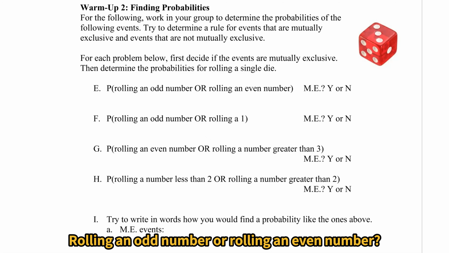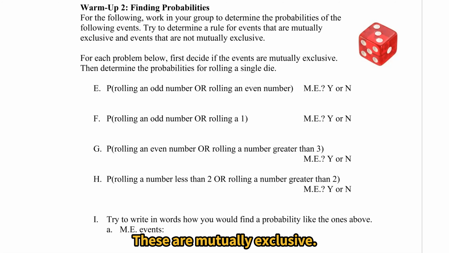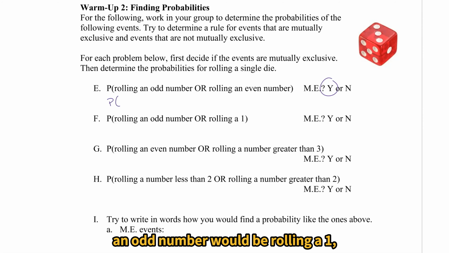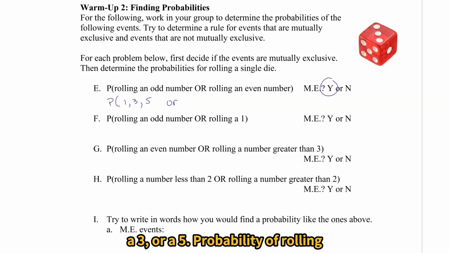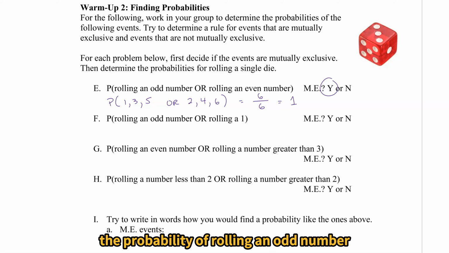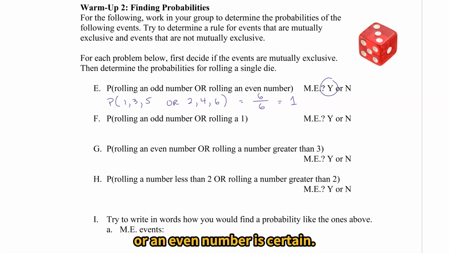Rolling an odd number or rolling an even number. These are mutually exclusive. We don't have odd numbers that are also even numbers. So the probability of rolling an odd number would be rolling a 1, a 3, or a 5. Probability of rolling an even number, 2, 4, or 6. Out of 6 total, the probability of rolling an odd number or an even number is certain. It's 1. If I roll the die, I'm absolutely going to get either an odd number or an even number.